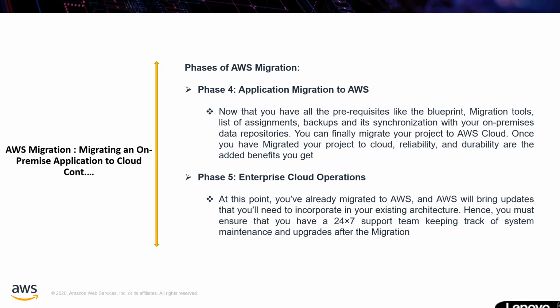Next, enterprise cloud operation. That means at this point, as I mentioned in the slide, you have done everything, but still you keep monitoring after some time, whether it is working fine or not, or whether you or your customer have any challenges, so that if there are any challenges, you are able to contact support and resolve the issue. So these are the 5 simple phases to migrate your application into the cloud from your on-premise infrastructure.